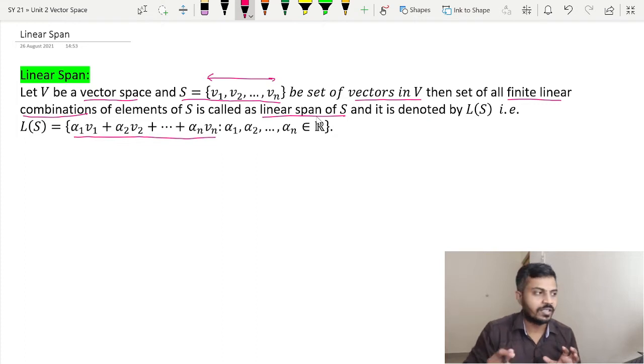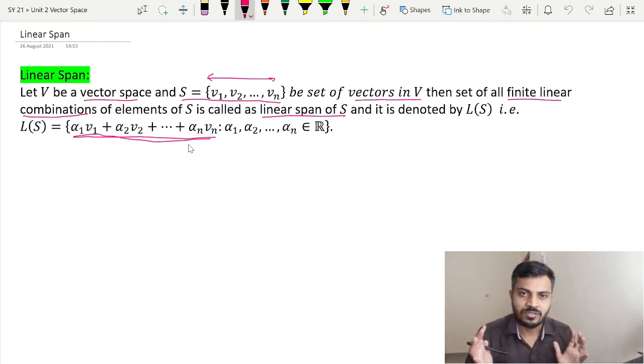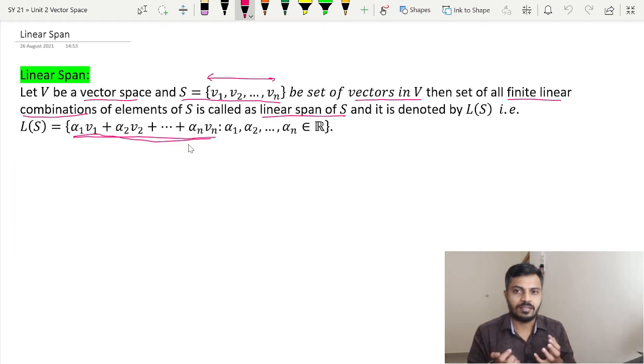Linear combination of vectors means what? A vector of this form is called a linear combination of v1, v2 up to vn, but all possible linear combinations of this form are taken and put in one set, and that set we are calling the linear span. So we are going to immediately see an example so that the idea will be more clear.